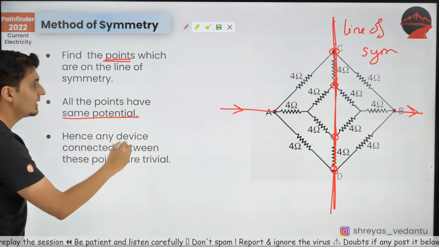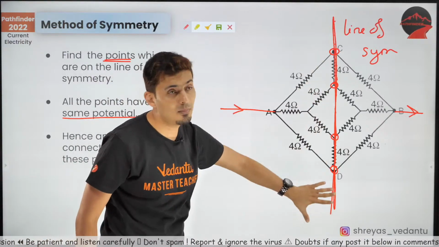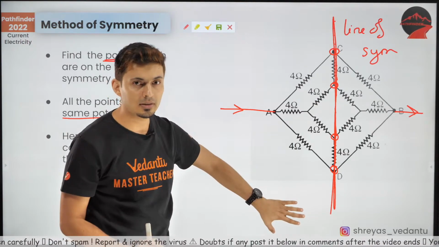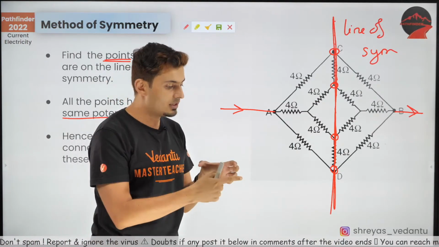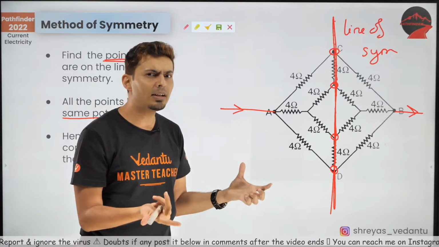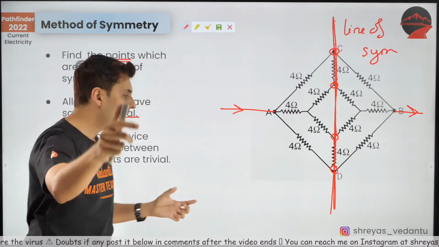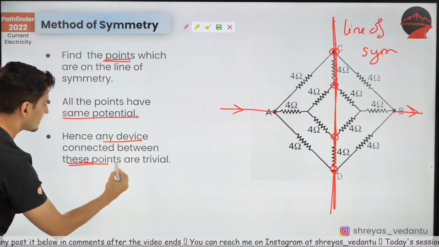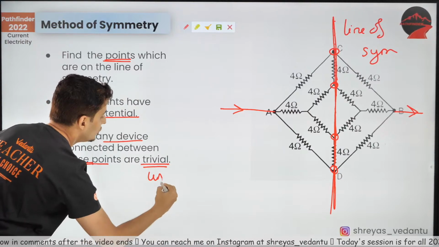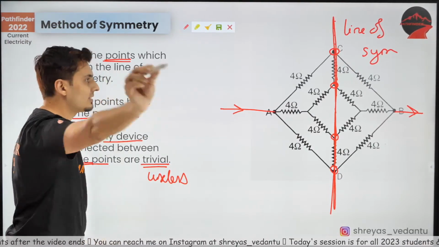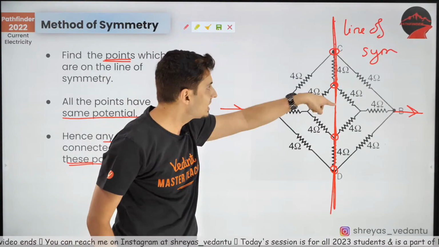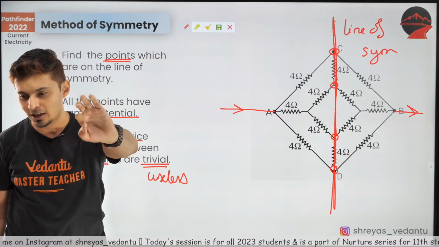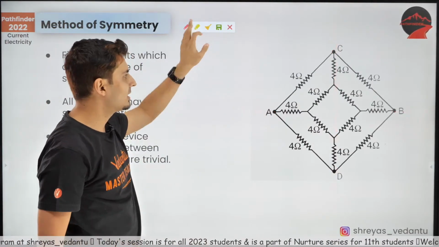Now, whenever 2 points, 3 points have the same potential, what does it mean? No current will flow between those points. When does current flow? When there is potential difference. If there is no potential difference, why will current flow? Think about it logically. Hence, any device connected between these points is trivial, means useless. You can remove all those devices. Keep that in mind.